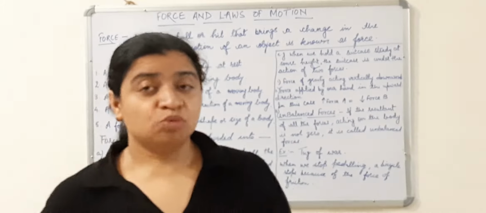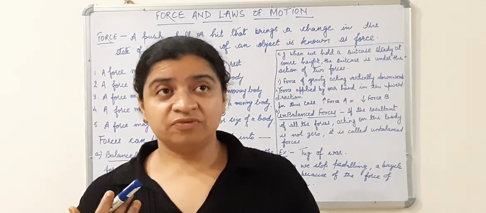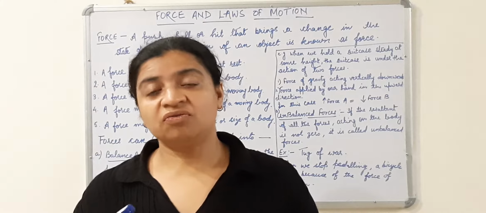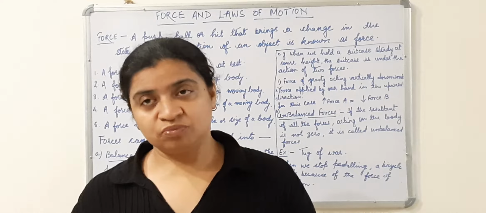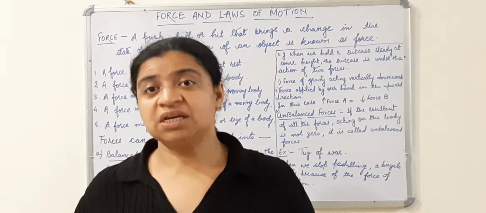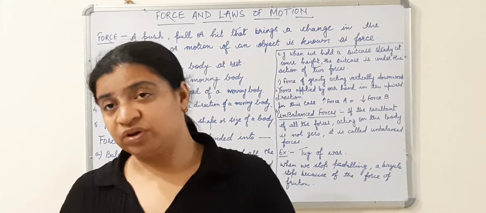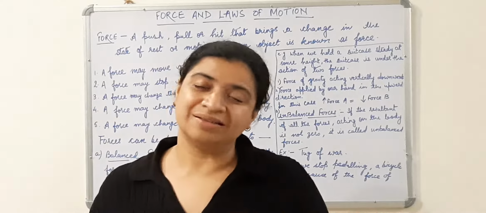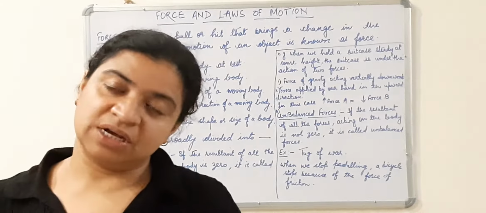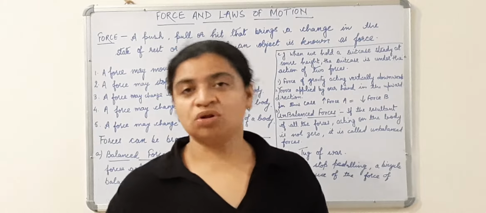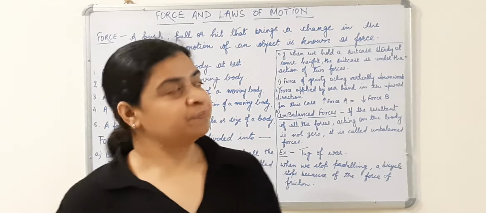If an object is in motion, which laws are followed by the object? If it is moving with a certain velocity, if it is in acceleration, if it is moving in uniform circular motion, or many other things, there are certain laws which govern the motion of an object. So we are going to read about all these things in this chapter.